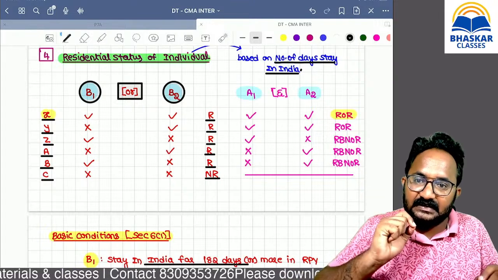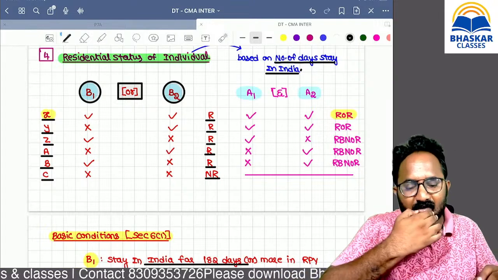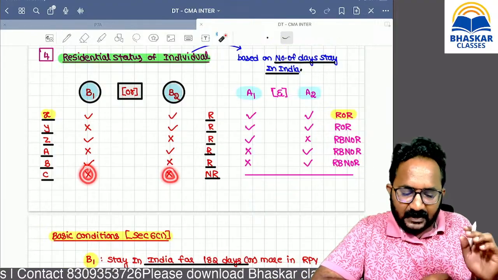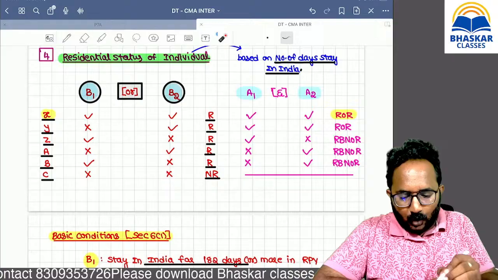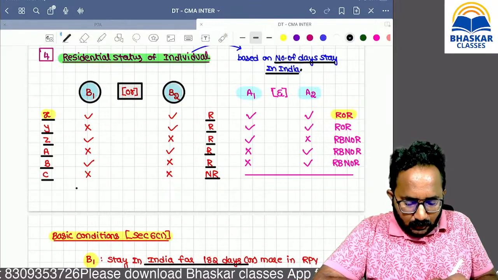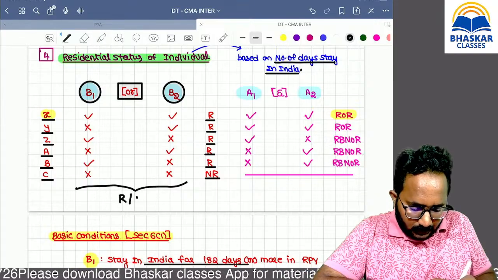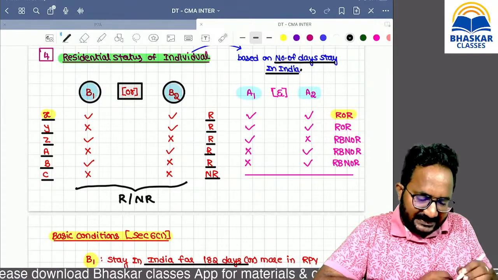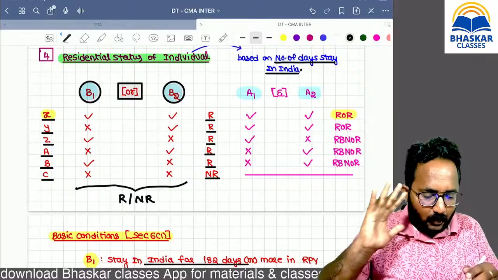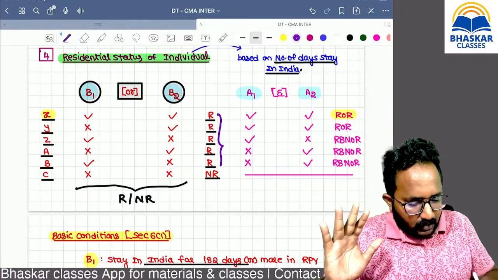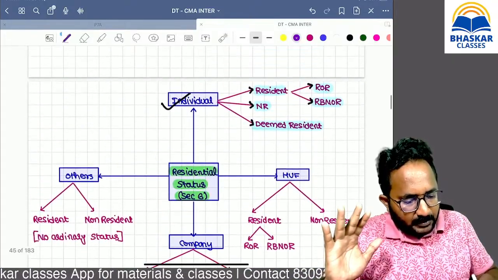C residential status is what? Non-resident, because both the conditions are not satisfied. Now, why do we use basic condition 1 and basic condition 2? In order to know whether an individual is a resident or non-resident. If you got an answer as resident, no need to stop the procedure.